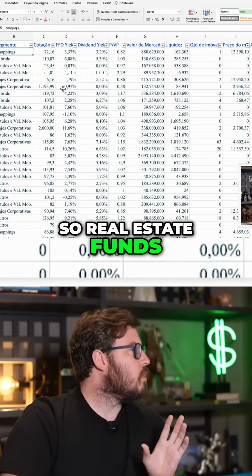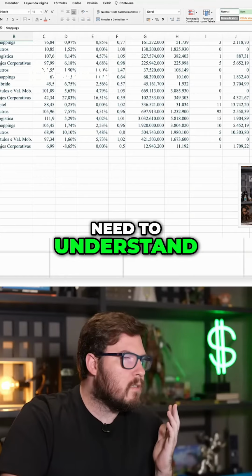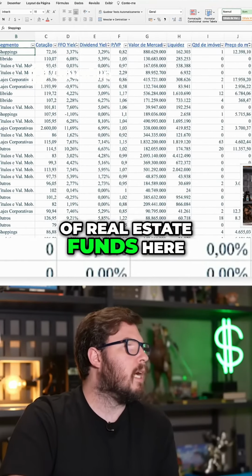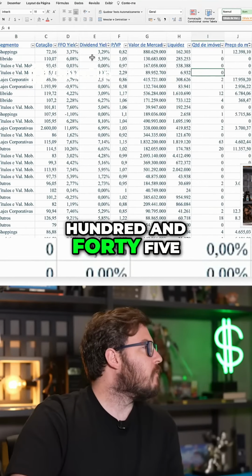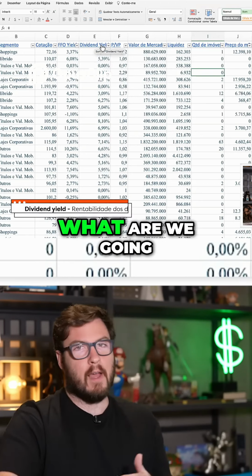So real estate funds are one of the best ways of earning passive income. So what do you need to understand? Well, there are a lot of real estate funds here. We pulled up 245 different real estate fund tickers, and the market is only getting bigger. What are we going to do here?